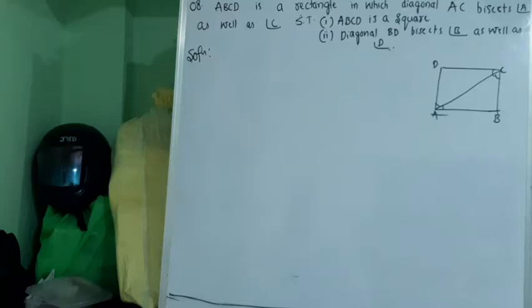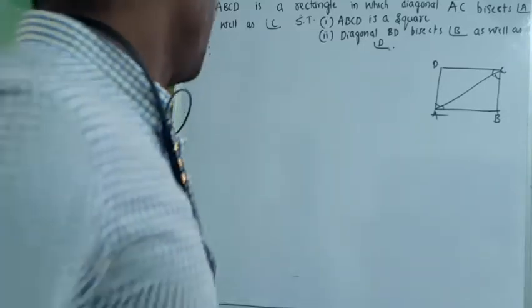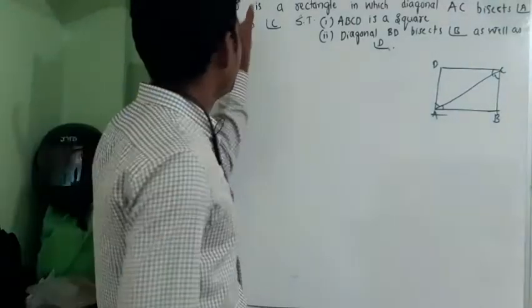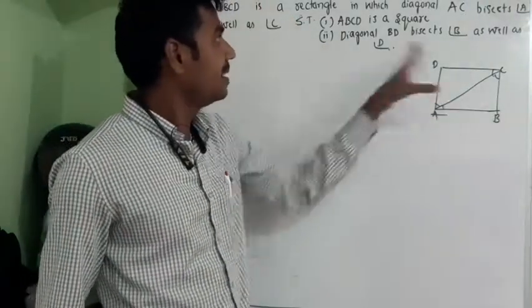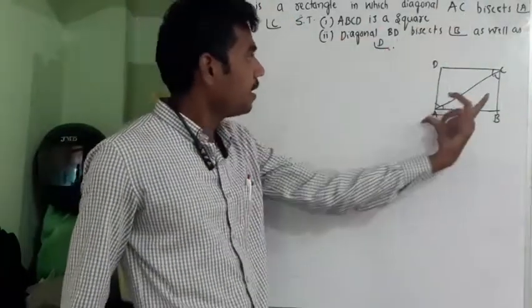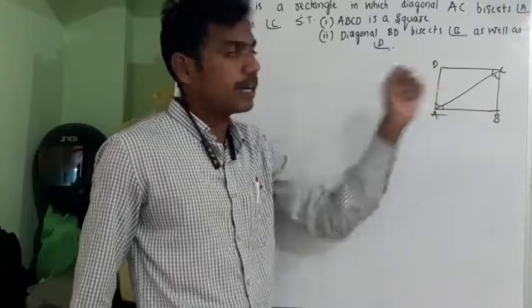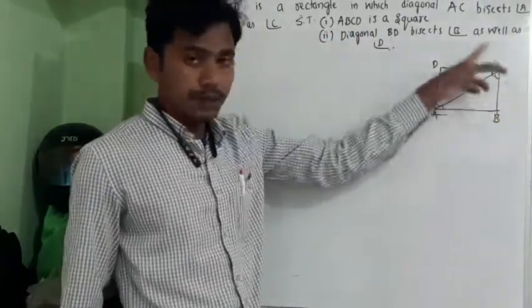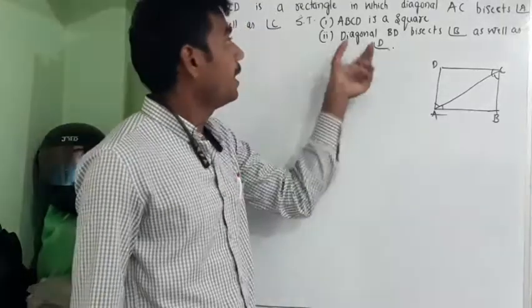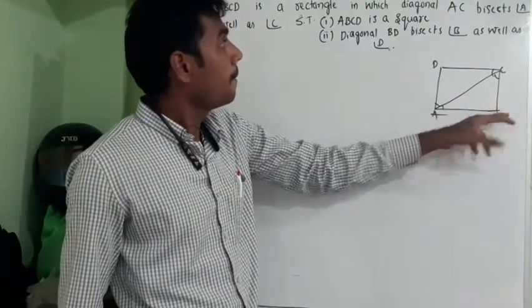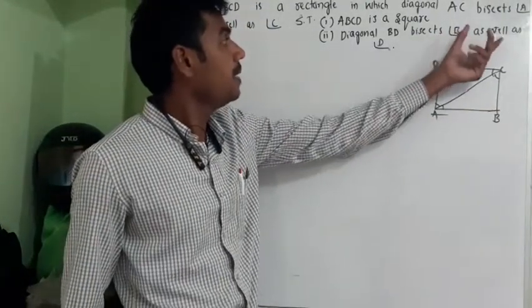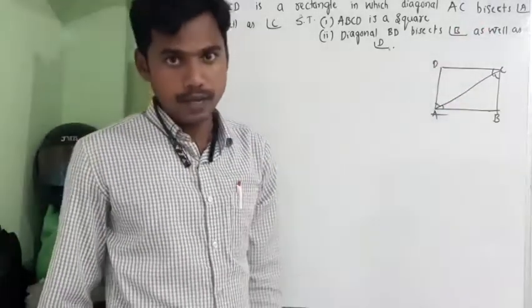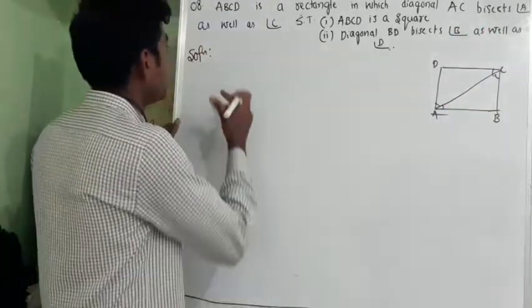Dear students, we'll continue with exercise 8.1. In that 8th question, ABCD is a rectangle in which diagonal AC bisects angle A as well as angle C. Show that ABCD is a square, and diagonal BD bisects angle B as well as angle D. Okay, so we'll write down what is given to us.